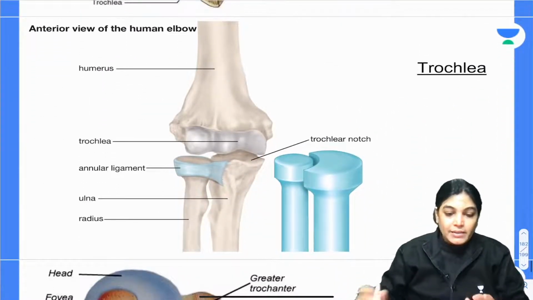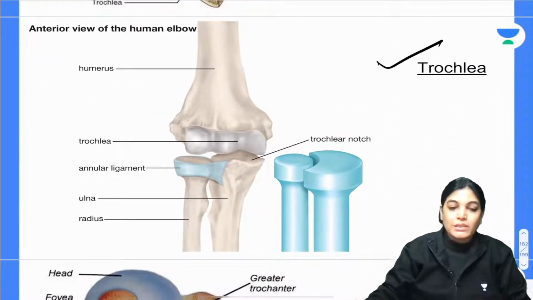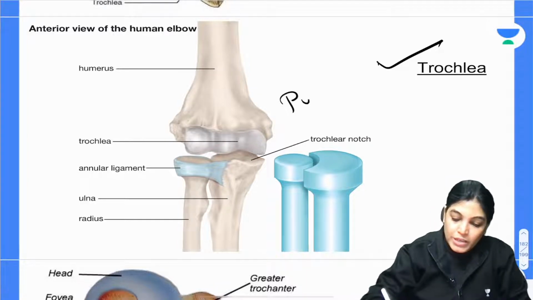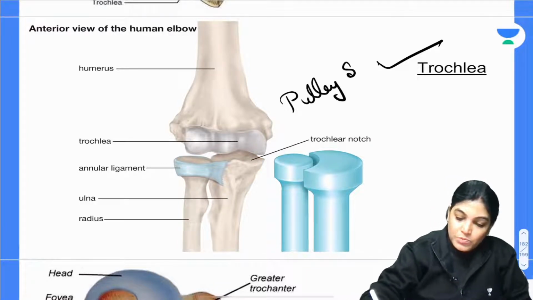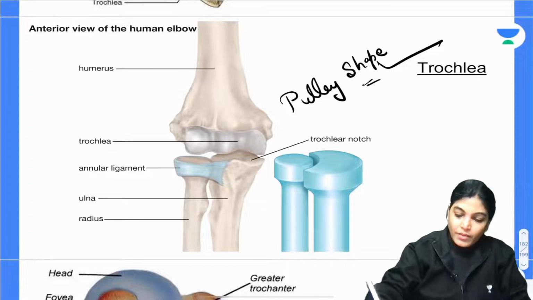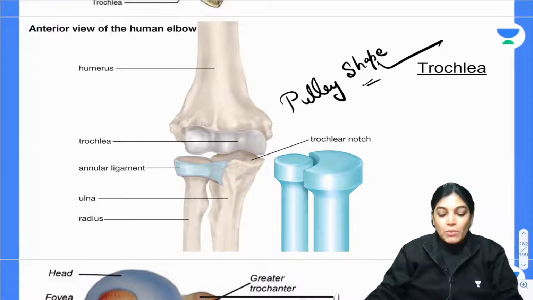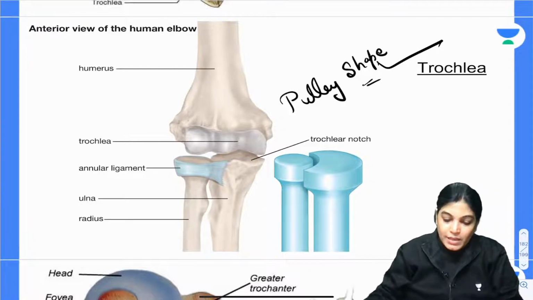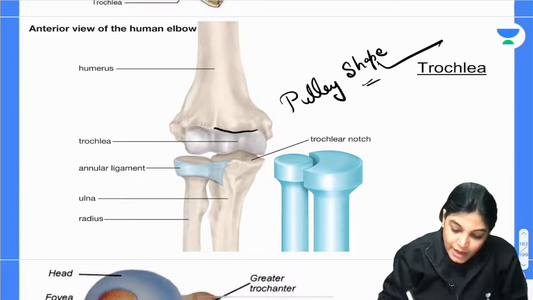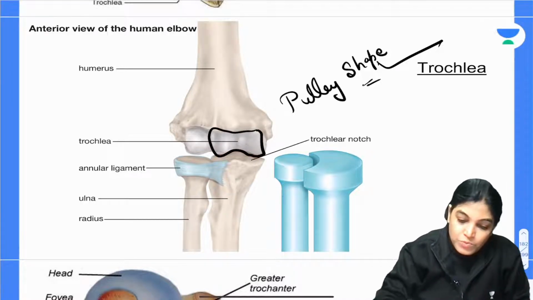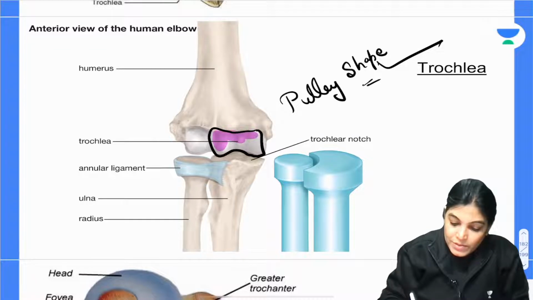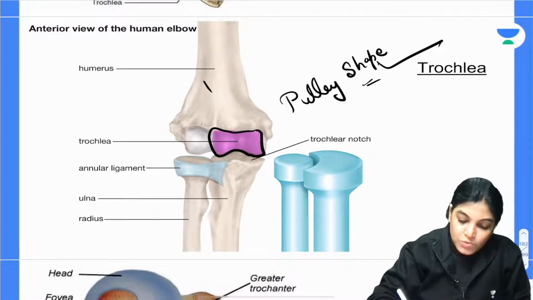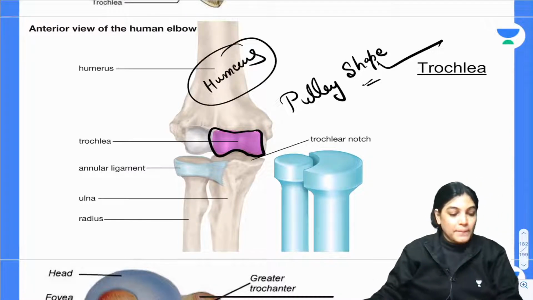Now, the word trochlea. When we use the term trochlea, it means pulley shaped. The word trochlea means a pulley-shaped articular area. See here we have the trochlea, and its outline is pulley shaped. This is the trochlea lying in the lower end of the humerus bone, and it is exactly pulley shaped, so it is called trochlea.